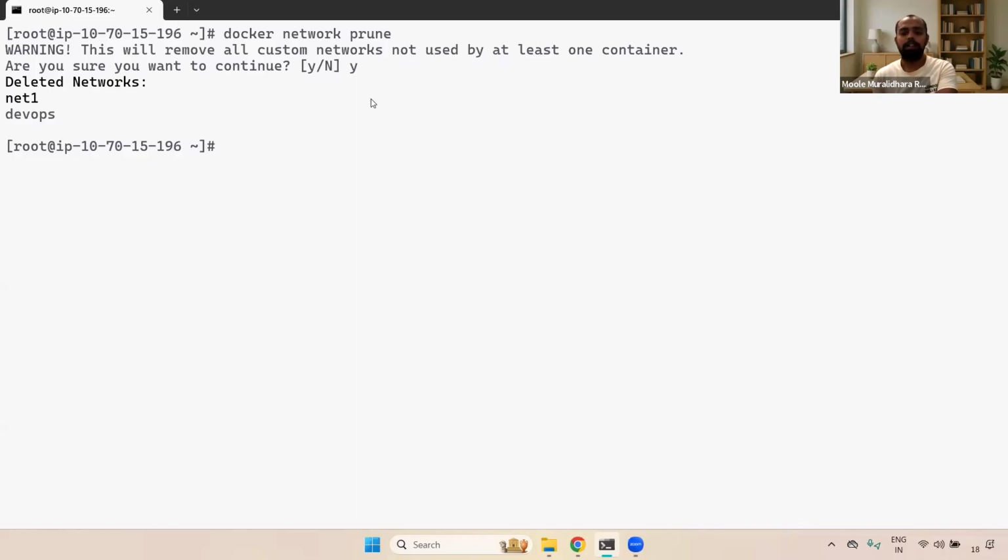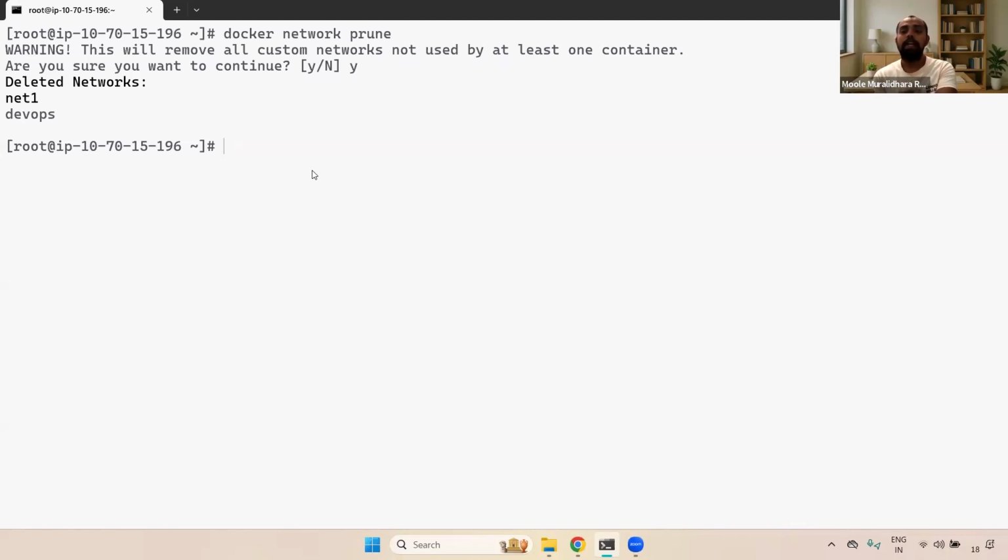So these are the commands available in the network. And one thing you have to remember, in real time, we may not use this Docker network. The reason, 99.99% we always deploy the application in Kubernetes. We won't directly run it in a container on a direct EC2 instance. That is one thing. The second thing is we always go with the bridge network only. We won't require any other networks. Those are the two things.